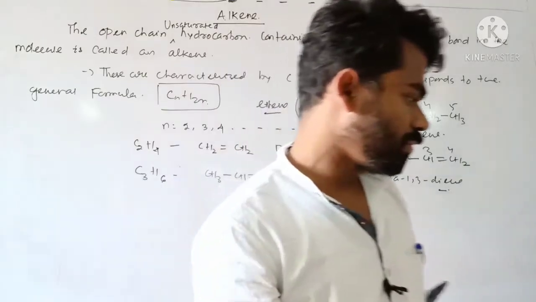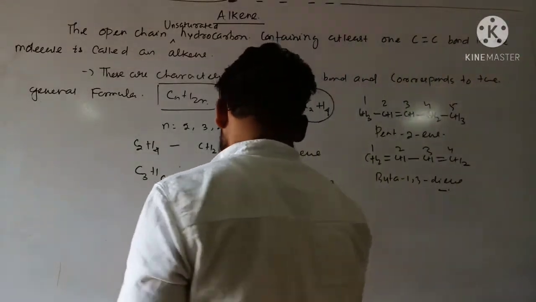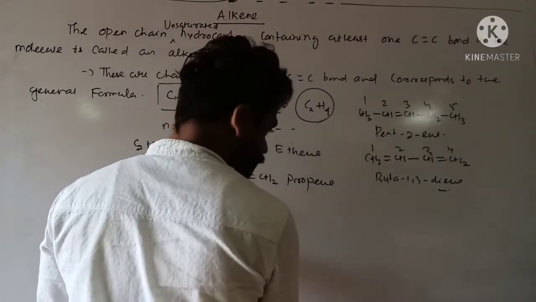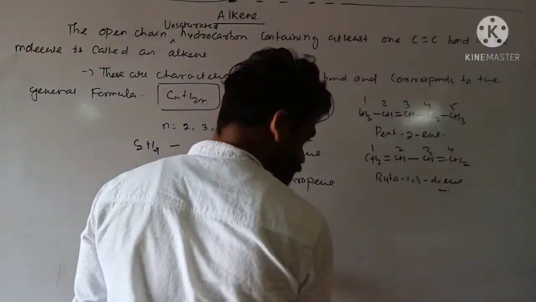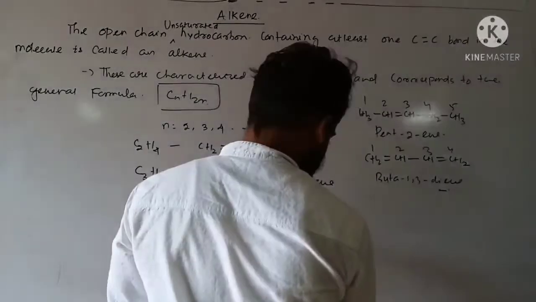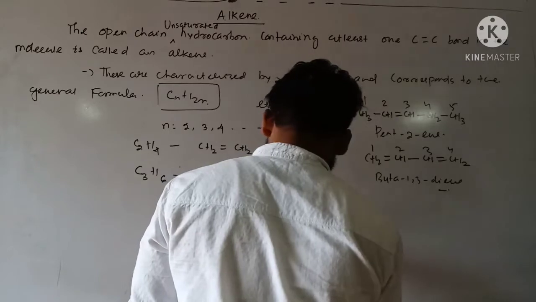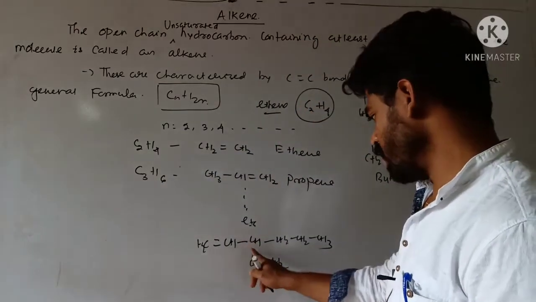Clear? So if this compound is like this: CH2 double bond CH, single bond CH, CH double bond CH2, CH2 CH2 CH3. Here you tell me how can you proceed? 1, 2, 3, 4, 5.